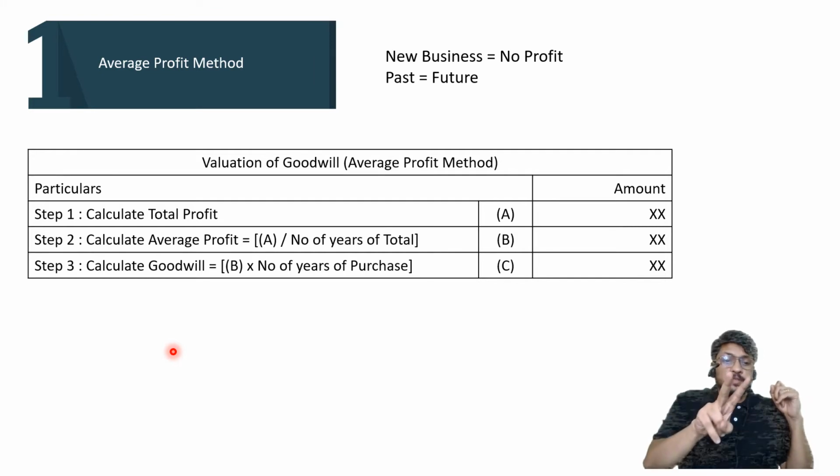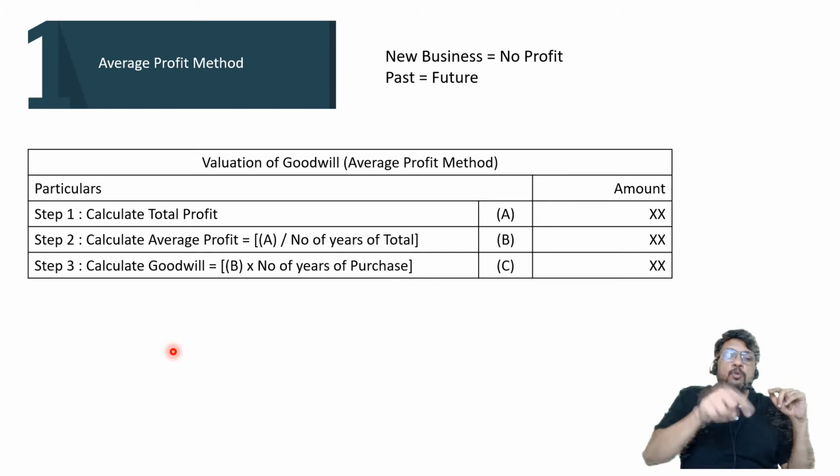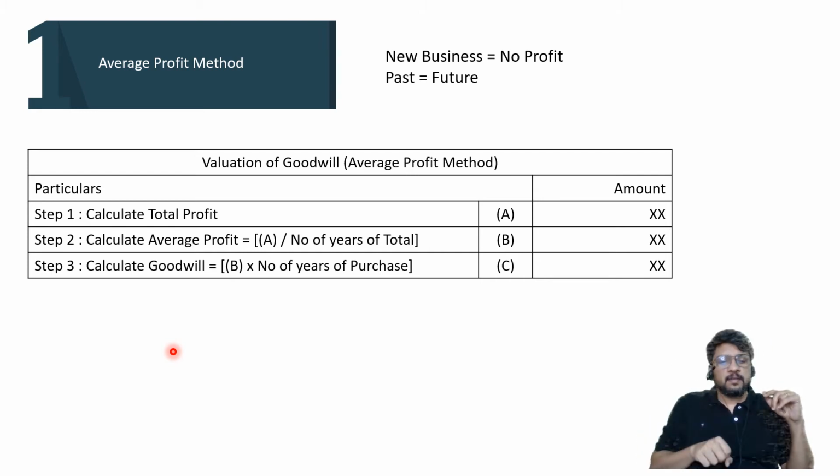So you have two choices. Number one, start your own business and wait for 4 years, or wait for 3 years, or wait for 5 years. How many years you may have to wait will depend upon business to business. Some businesses may start making profit quickly, some businesses may take more time. So the first assumption is that a new business has no profit. So the old partners are telling the entrepreneur, instead of starting your own business and waiting for 3, 4, 5 years, as the case may be, for the purpose of making profit, don't do that.